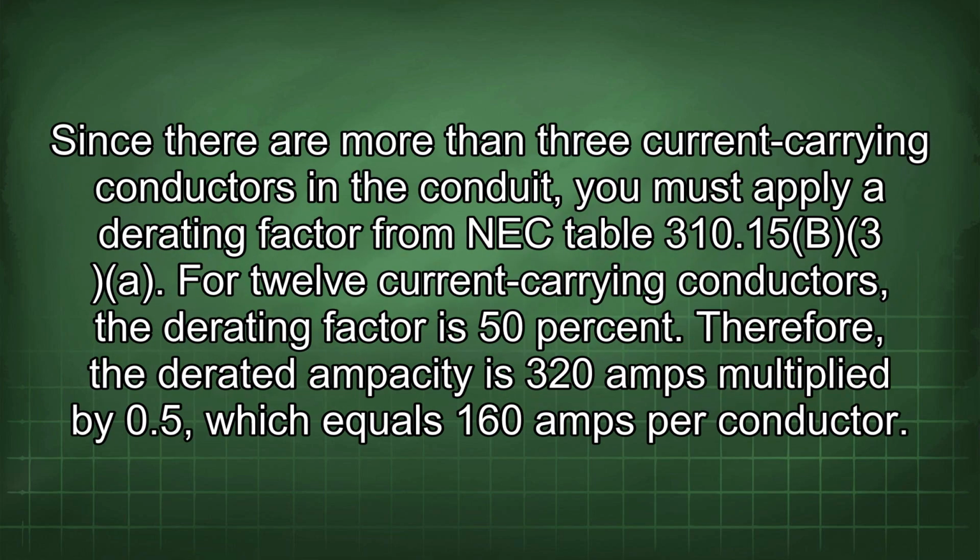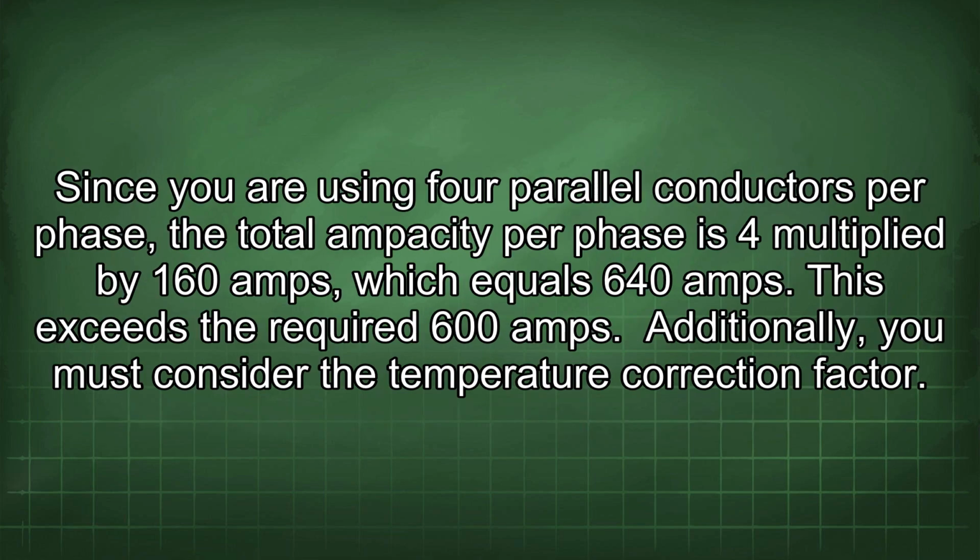Since there are more than 3 current-carrying conductors in the conduit, you must apply a derating factor from NEC Table 310.15(B)(3)(a). For 12 current-carrying conductors, the derating factor is 50%. Therefore, the derated ampacity is 320 amps multiplied by 0.5, which equals 160 amps per conductor. Since you are using 4 parallel conductors per phase, the total ampacity per phase is 4 multiplied by 160 amps, which equals 640 amps. This exceeds the required 600 amps.